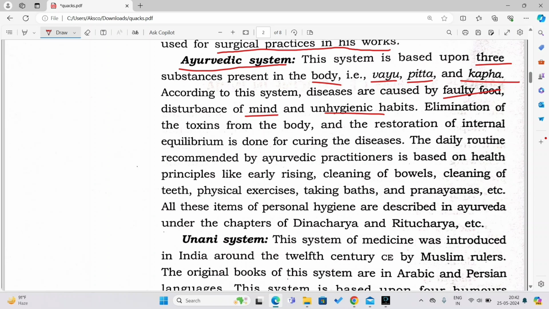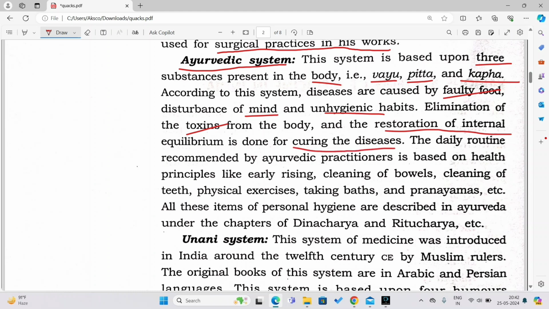Now, elimination of the toxins from the body. What are toxins? Toxins are the unwanted waste in our body, which is harmful to our body. Elimination of this harmful waste from the body and the restoration of the internal equilibrium is done for curing the disease.